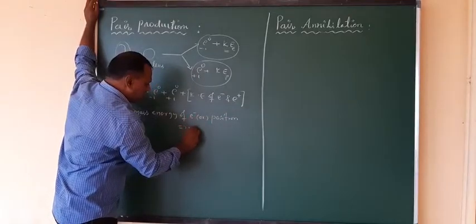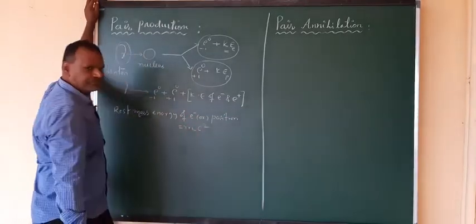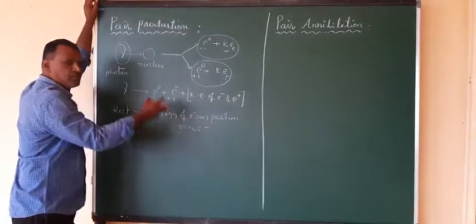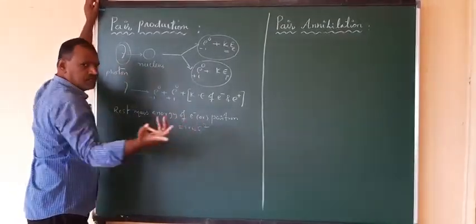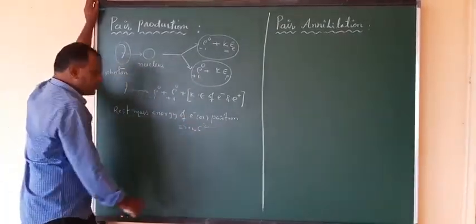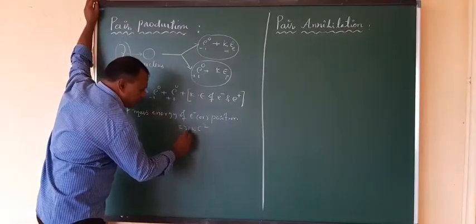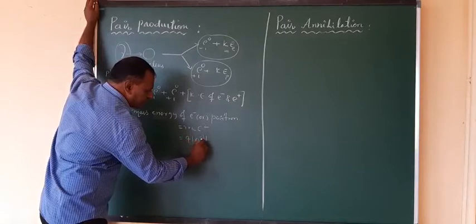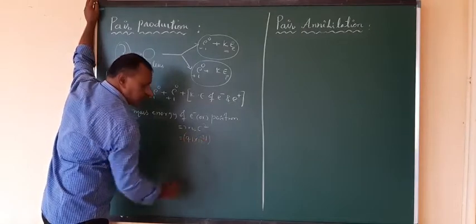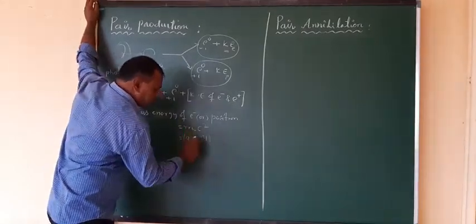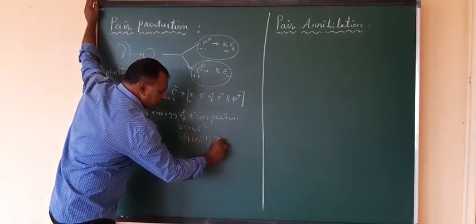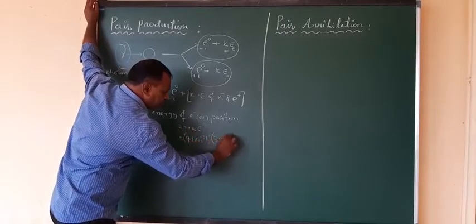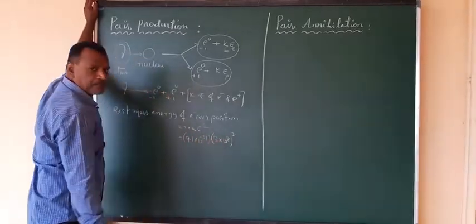It is given by m naught c square, where m naught is the rest mass of the electron and c is the velocity of light. So I can write m naught as 9.1 into 10 power minus 31 kg, the mass of the electron at rest, and c square is 3 into 10 power 8 whole square, right?